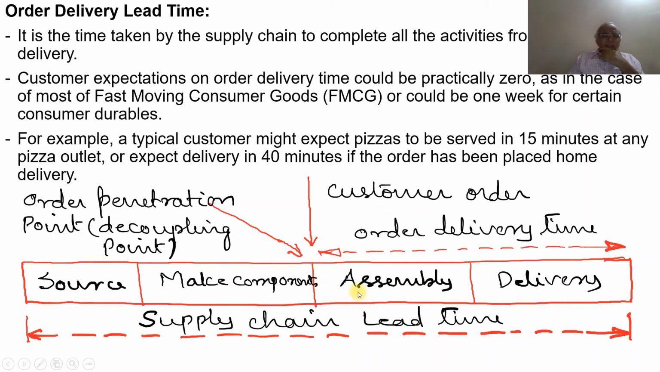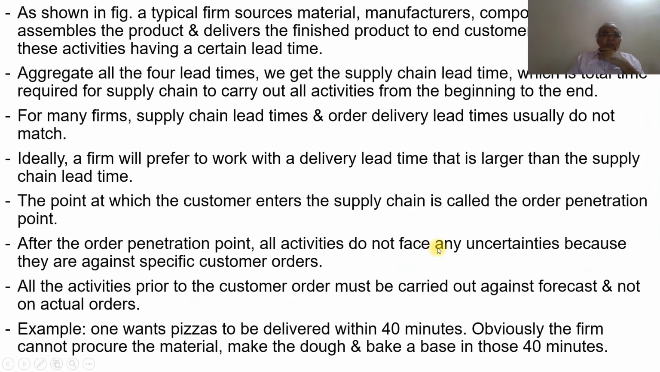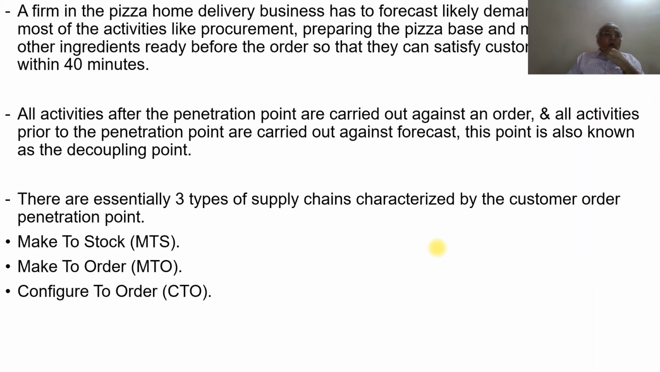Once the order is placed, they will make the pizza ready and deliver it within 40 minutes. All activities after the penetration point are carried out against an order, and all the activities prior to the penetration point are carried out against forecast. This point is also known as the decoupling point.